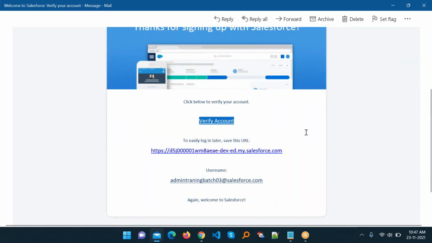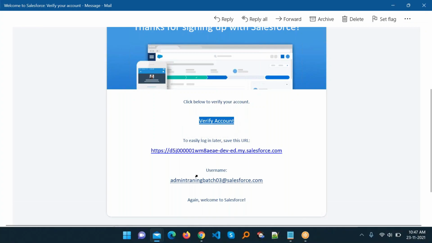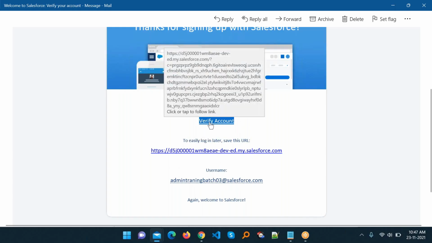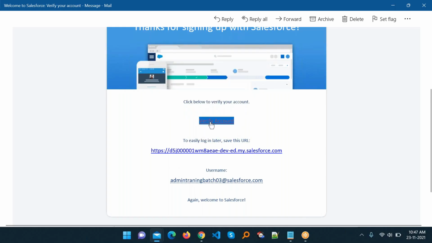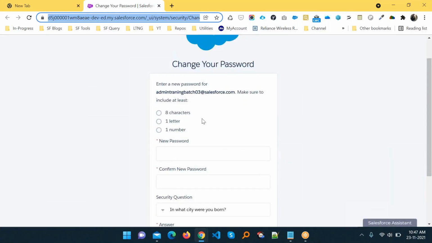Here you can see one small button, this highlighted area, right? You have to click this button. This is the username, and this is your org URL. First of all, you have to click this verify account. Just click this one, and after some time you can see it's asking me a security question as well. Change your password, right?